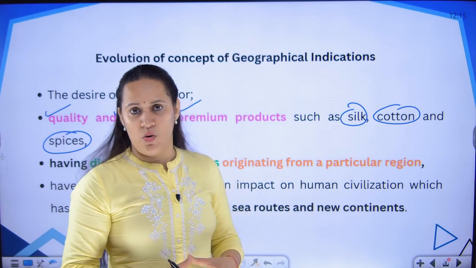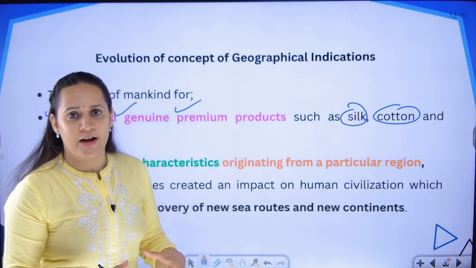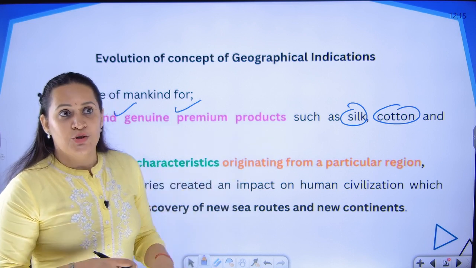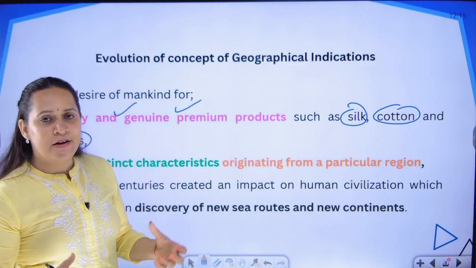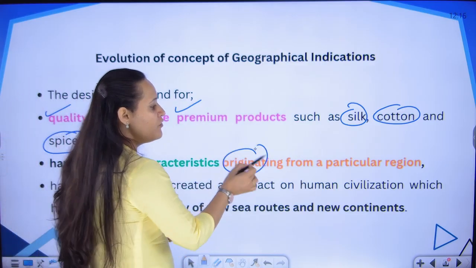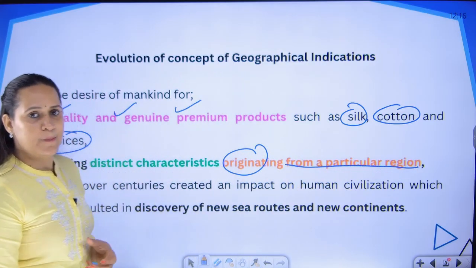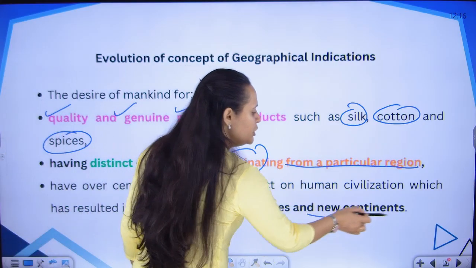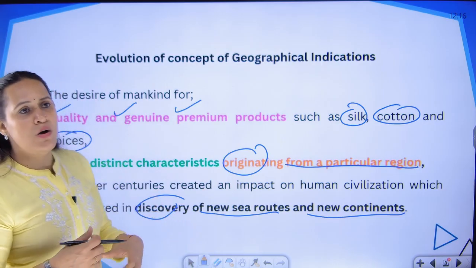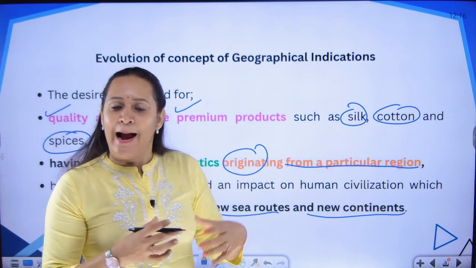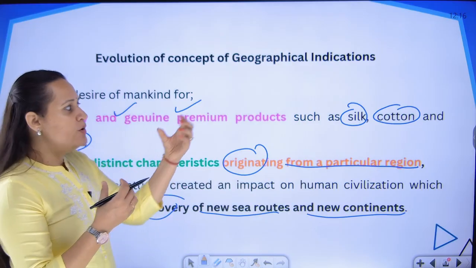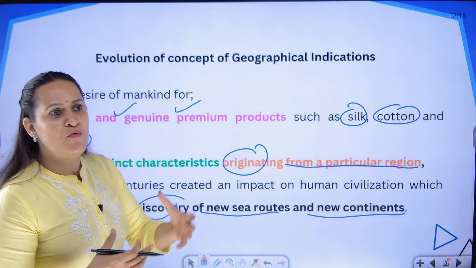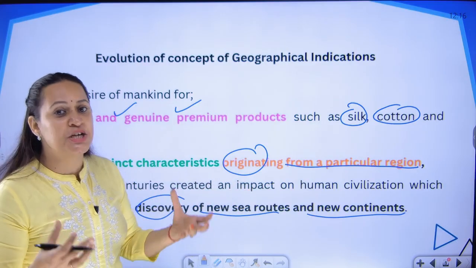They were so good in their quality that people started identifying that if you want cotton, if you want silk, go to India. So, the products started being identified with the location from where they are coming. This led to also the discovery of newer sea routes, newer continents, and that is how a lot of discovery of products and places have taken place. So, when you know that these products are there and these products are available in this location, that is how the concept of linking a product to a particular location began.